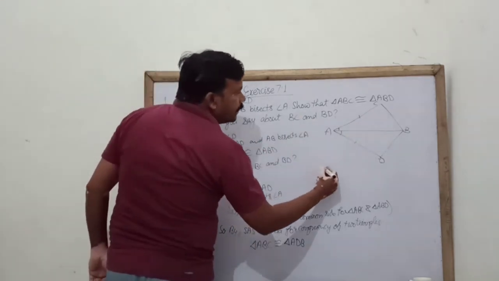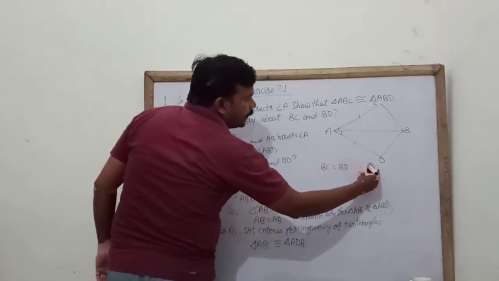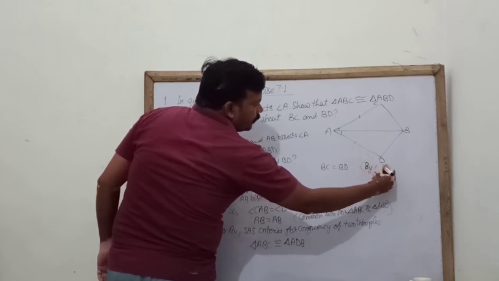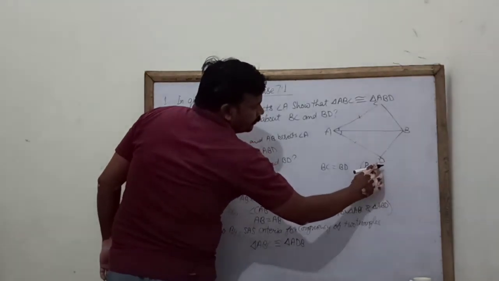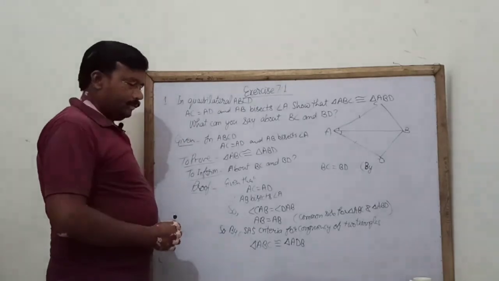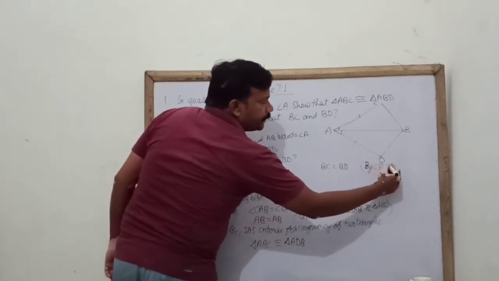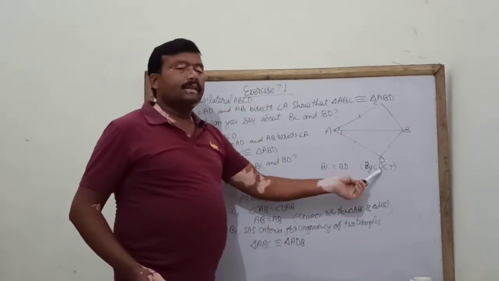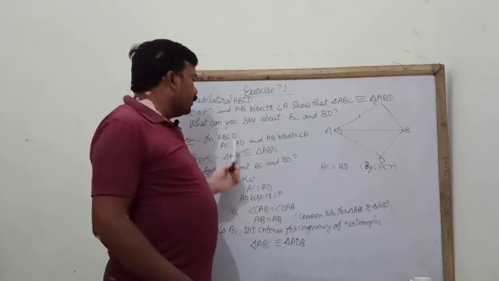So we can write here BC equal BD, by CPCT, as we have learned in the previous video. So that's all for this numerical.